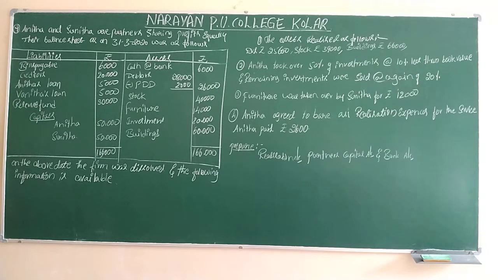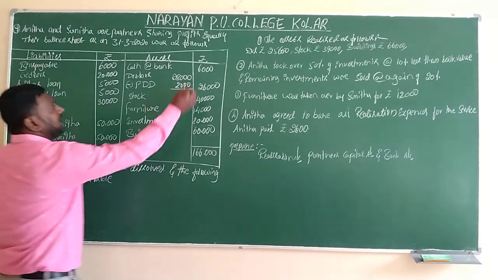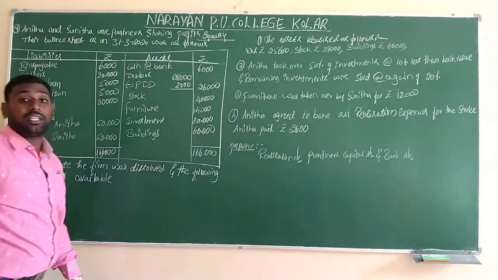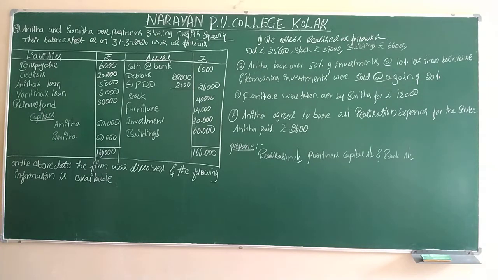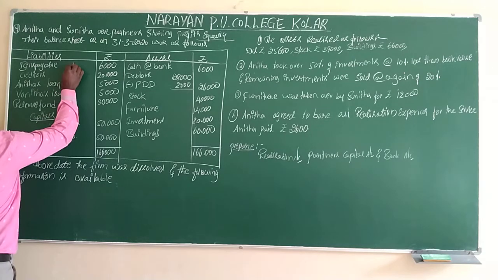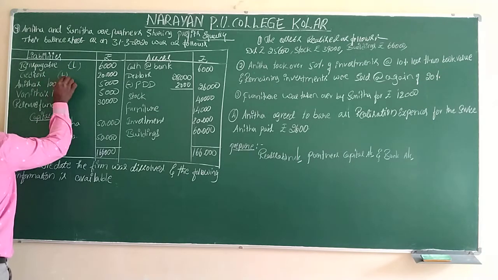First read the question, understand the question. Later we have to move to the solution. Before moving to the solution, we have to classify the assets and liabilities from the balance sheet. Anita and Sunita are partners sharing profit and losses equally, so here there is no profit sharing ratio. They are distributing equally. Their balance sheet as of 31st March 2020 was as follows. They are given: bills payable, liability, creditors, liability.